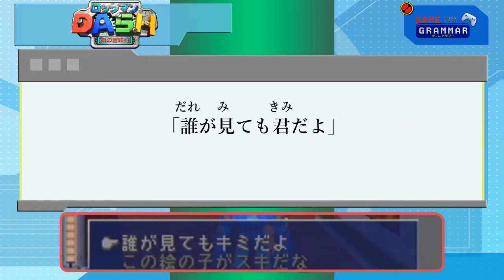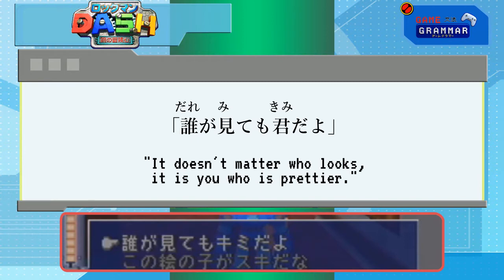Dare ga mite mo, kimi da yo. It doesn't matter who looks, it is you who is prettier.